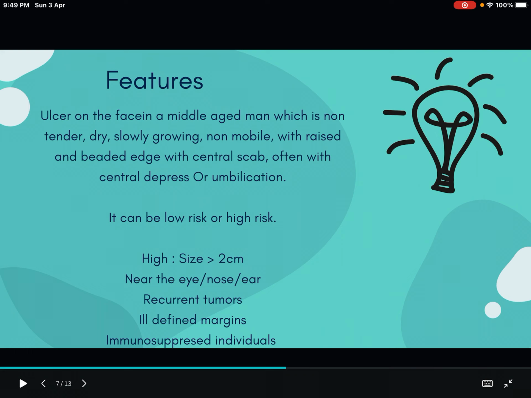If it is high risk, the criteria to say it is high risk for basal cell carcinoma, any of the following: the size should be greater than 2 centimeter. It should be near eyes, nose or ear. It is a recurrent tumor. It is having ill-defined margins and the person is immunosuppressed. So if any of these conditions are there, we can tell the tumor is high risk category. So you have to be worried.